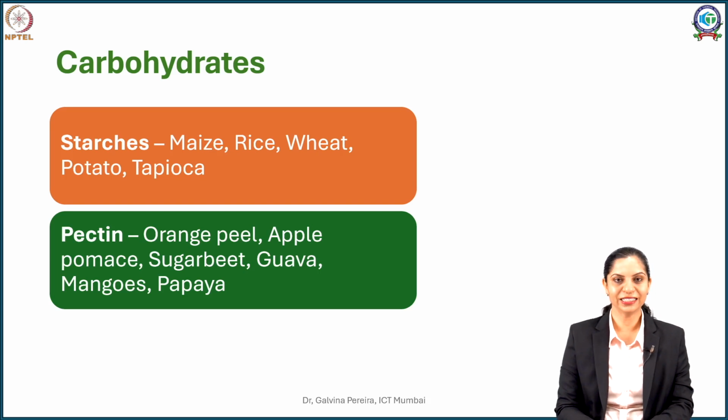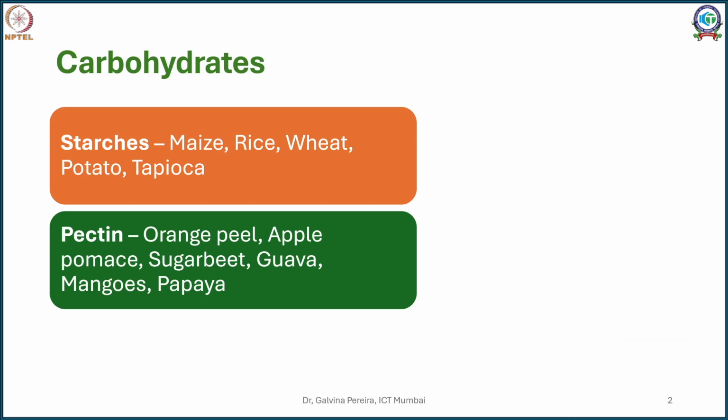The second example is pectin. Pectin is a carbohydrate which is present in fruits. These fruits may be orange peel, apple, sugar beet, guava, mangoes or papaya. When you are consuming these fruits, you get a silky, smooth, slimy texture, and this texture is attributed to pectin-like compounds. So let's first discuss starch in detail.